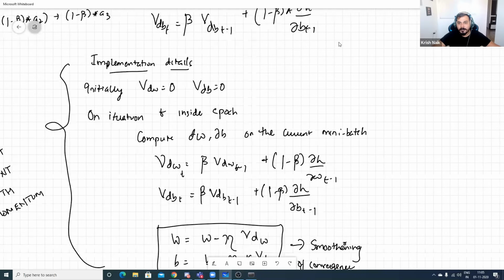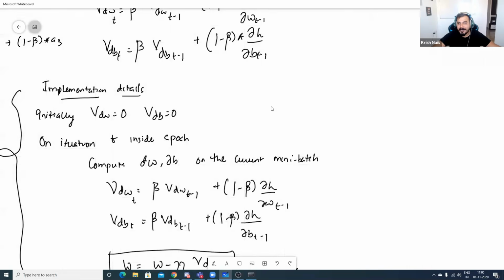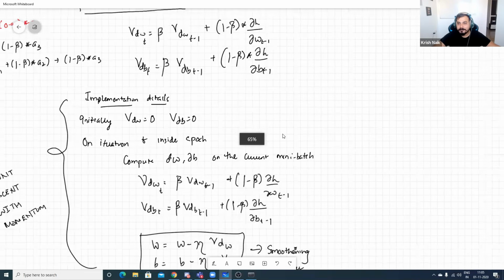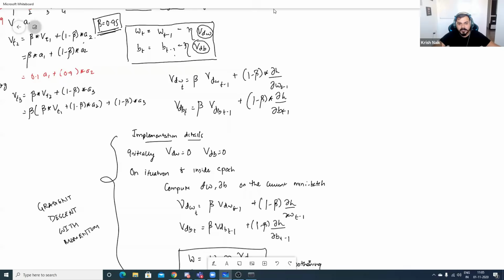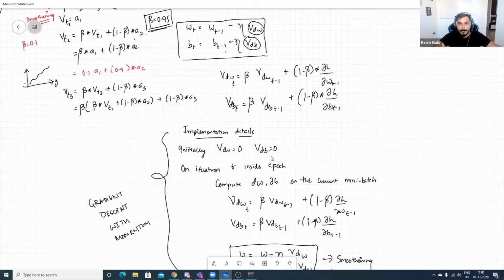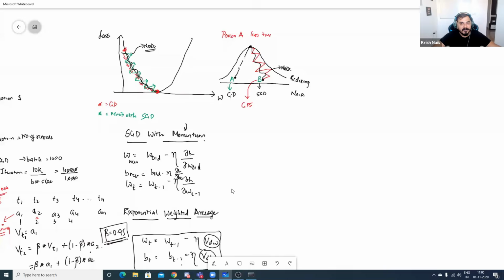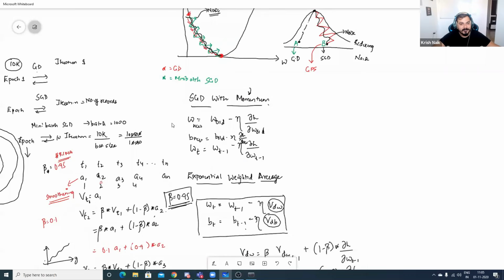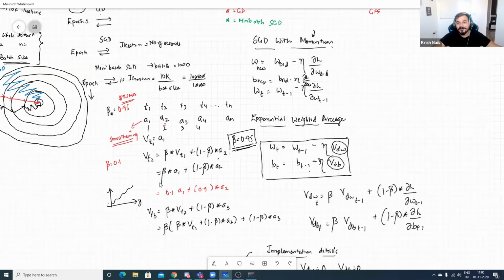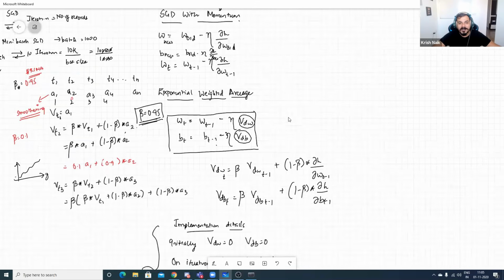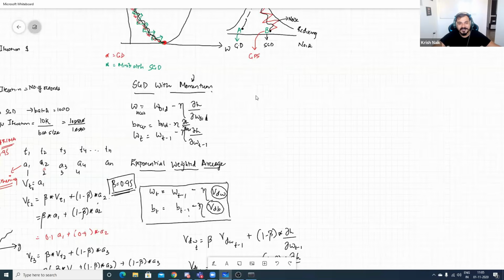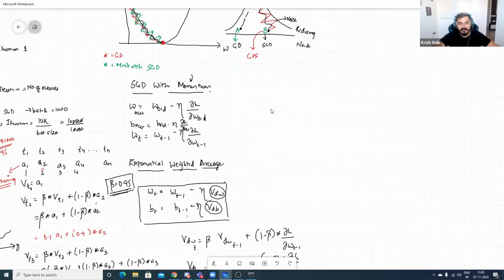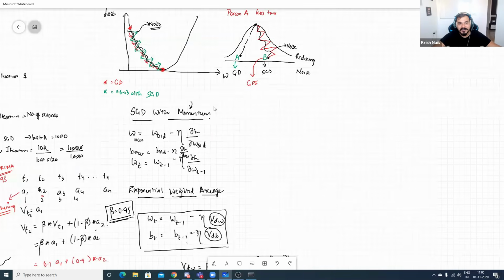Okay, I know many people will be saying, Krish, what are you teaching? I will discuss the computational performance as we go ahead, but just understand this is the implementation detail. Okay, you'll be saying, Krish, come on, what the hell are you teaching? This is not what we expected from you guys. What can I do? There is maths, right? In coding, you don't have to worry about all these things. You just have to use the type. That's it. If you say that my optimizer is SGD with momentum, it will automatically implement all these things.